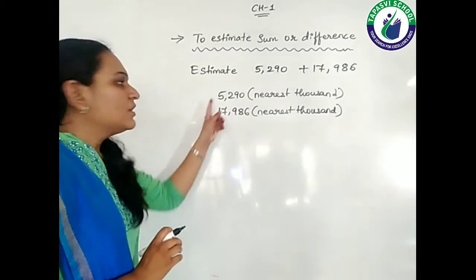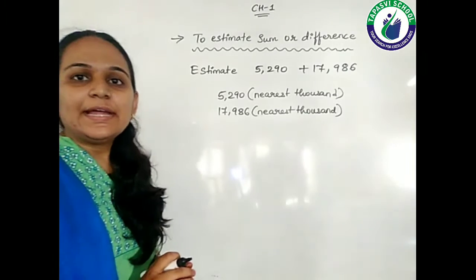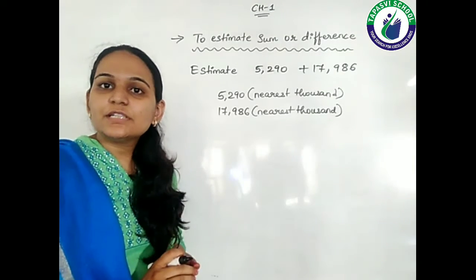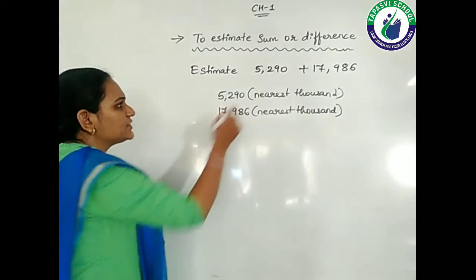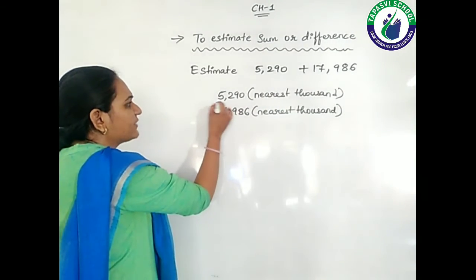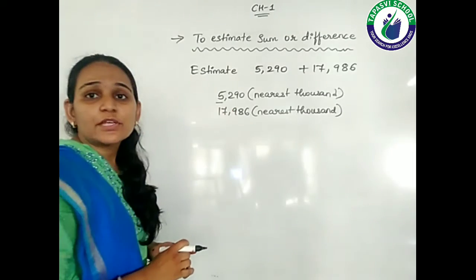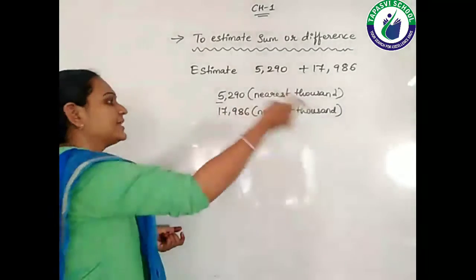So now 5290: if I want to round off to the nearest 1000, first just see the digit which is at the 1000 place, that means 5. And which digit is going to help us? That means its right side digit, that means 2.